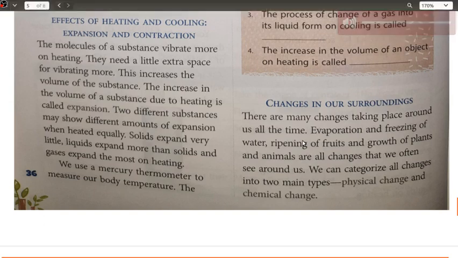Whereas if we talk about the cooling part, in the case of cooling, the cooling always results in contraction, that is, the molecules come closer to each other, and as a result of which the change of state occurs in this case as well.